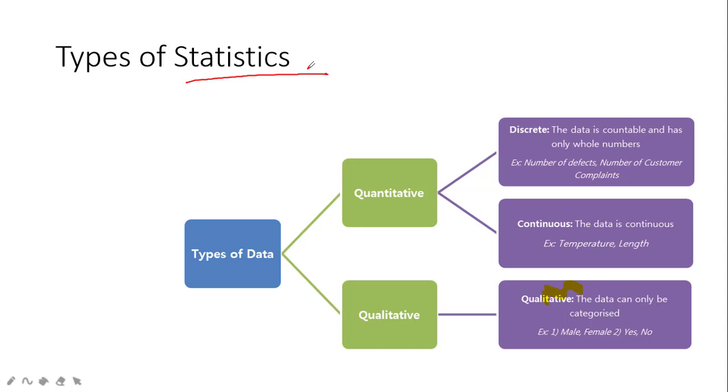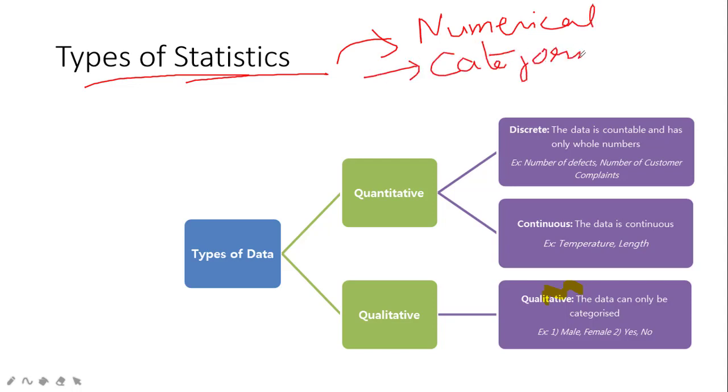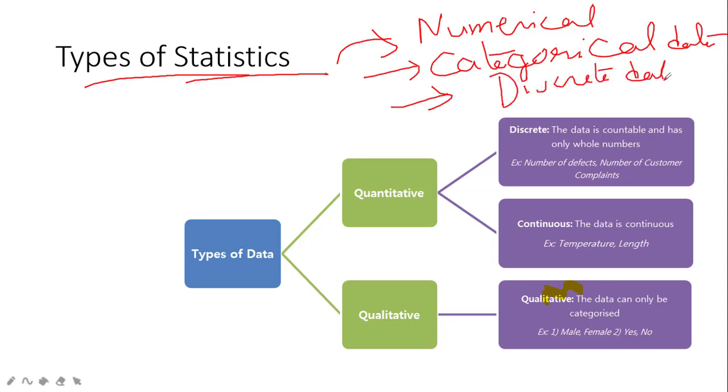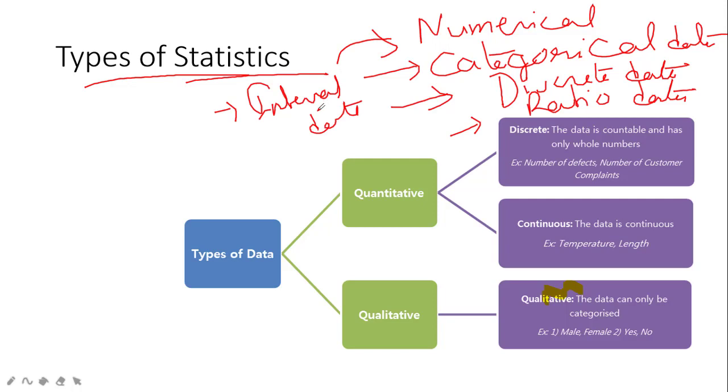Basically, there is a lot of statistical data we can take, because whenever you are using statistical data, we can use a variety. Like numerical data, categorical data, discrete data, ratio data, and interval data. There are lots of data types we can use whenever we are using statistics.